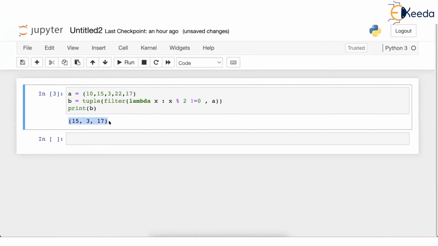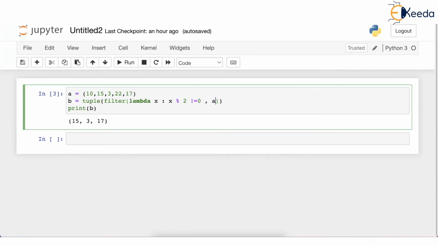So any iterable object, check the word iterable object, which we can iterate, we can go from one element to another element, is allowed in this last parameter over here. So it can be list, it can be tuple.